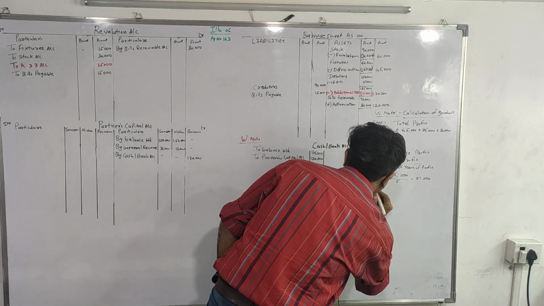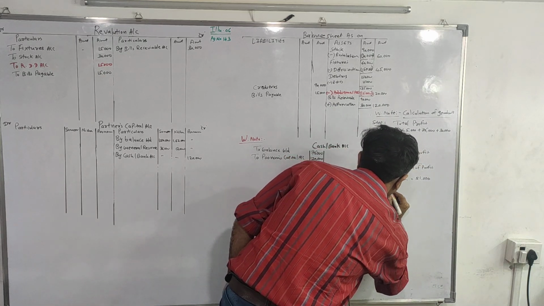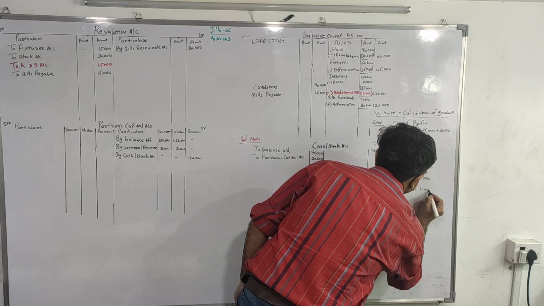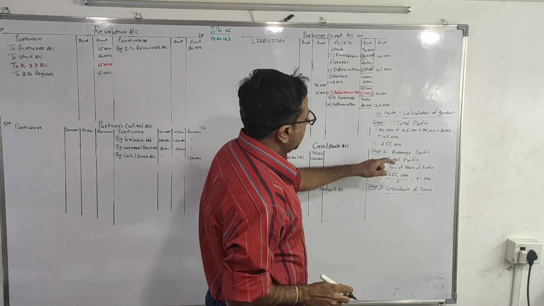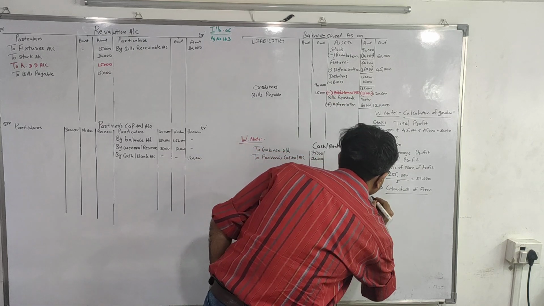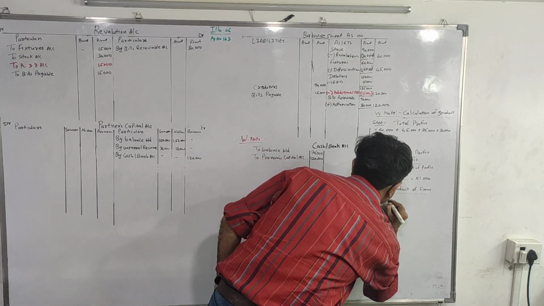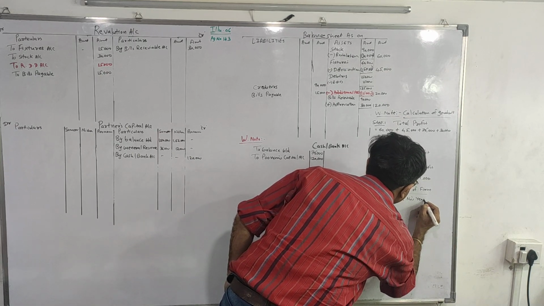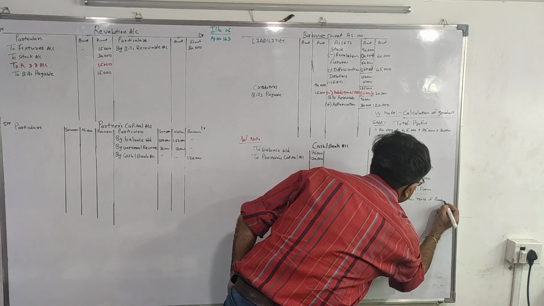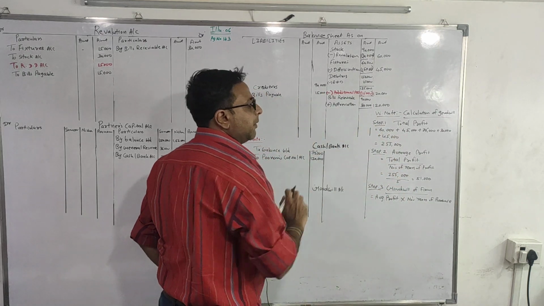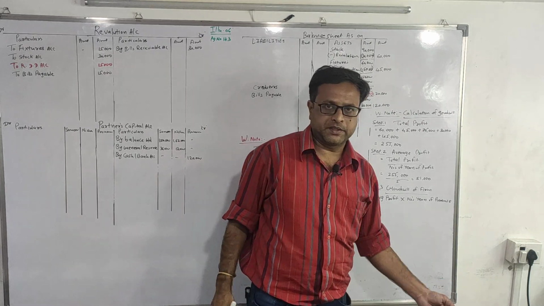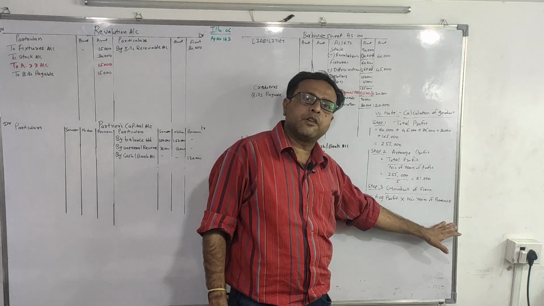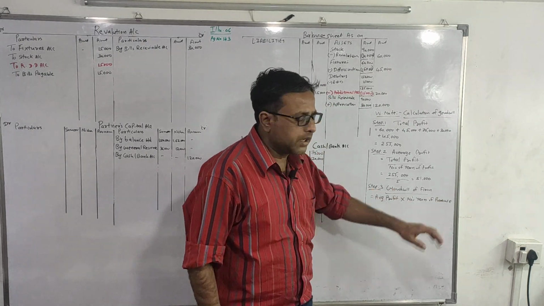Then step 3, goodwill of the firm. What is goodwill of the firm? Average profit into number of years of purchase. Now this information will be given in the question. Number of years of purchase: sometimes they will give you twice the average profit, sometimes they will give you number of years of purchase. So this is how we will calculate the goodwill of the firm.